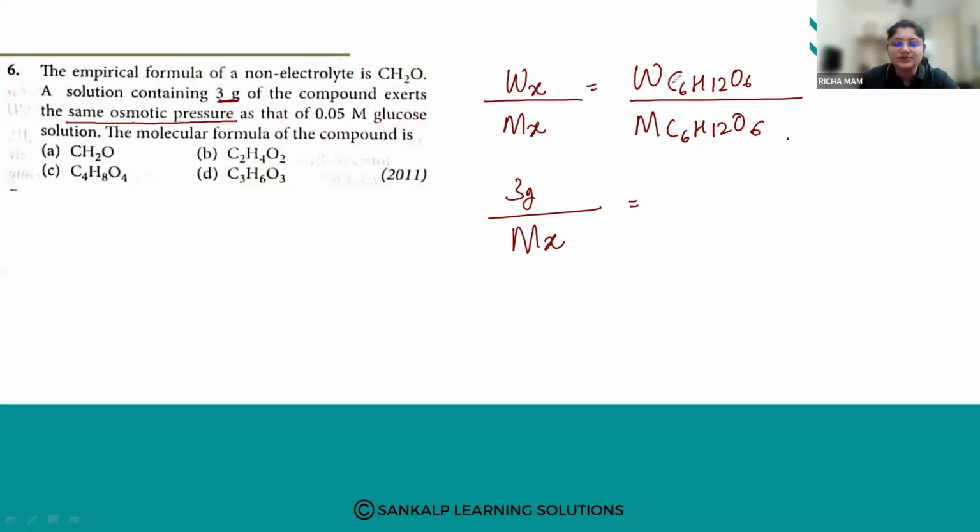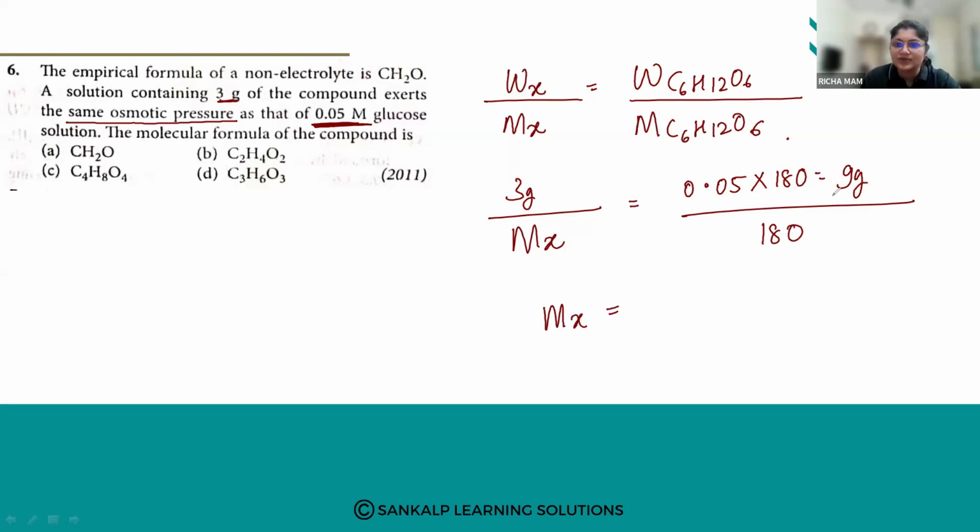Now, for glucose, the 0.05 molar solution contains 9 grams of glucose. How? We have 0.05 into 180, which comes to 9 grams. Then the molecular weight of glucose is 180.